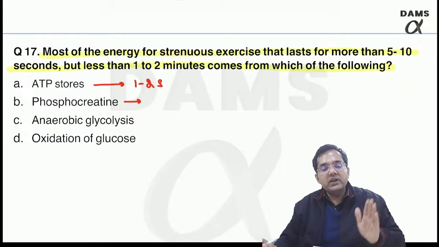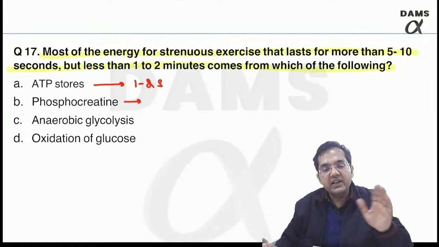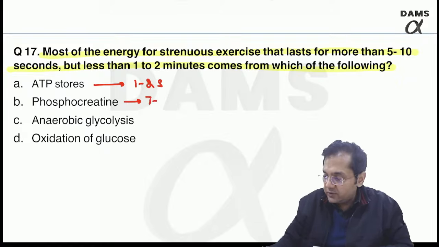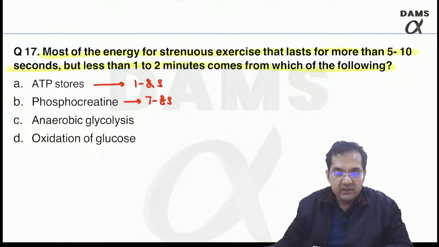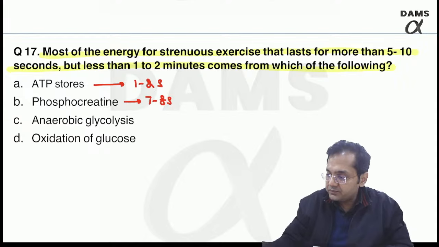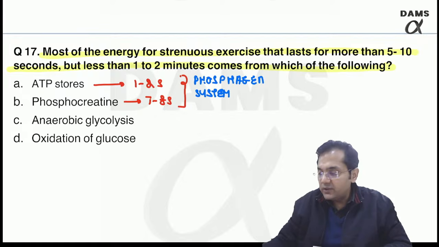Phosphocreatinine will be broken down and will liberate creatinine plus phosphate, which will again form ATP. This is used up in 7 to 8 seconds. So we say the creatinine and the ATP stores, which is together known as phosphagen system. On the broad thing, the phosphagen system is used up in 8 to 10 seconds.